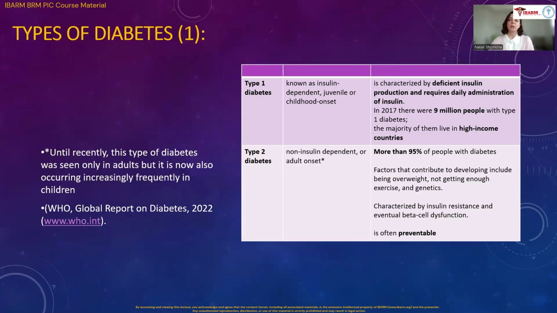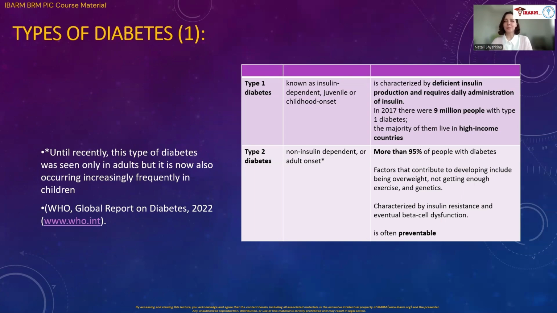So we are going to talk about the classification of diabetes. According to the World Health Organization Global Report on Diabetes 2022, today we have 3 types of diabetes. And then I will show you how many you can find in the literature.